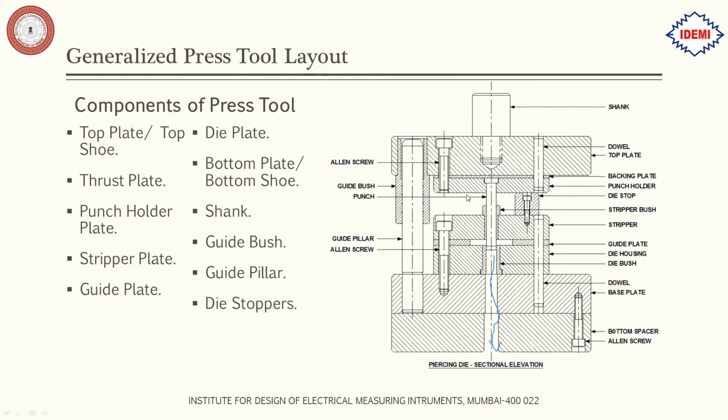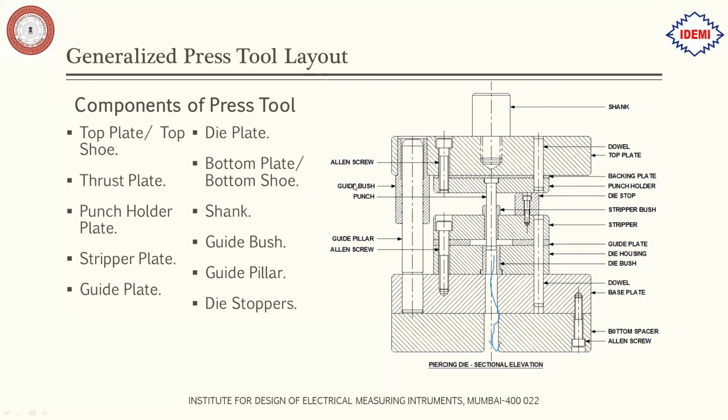If these stoppers won't be there, and if the stroke is not adjusted on the machine, then this plate will touch this plate and it might damage. For example, this plate might touch this stripper bush. For that reason, die stoppers are used, so that the punch penetrates into the die bush up to a certain depth only.